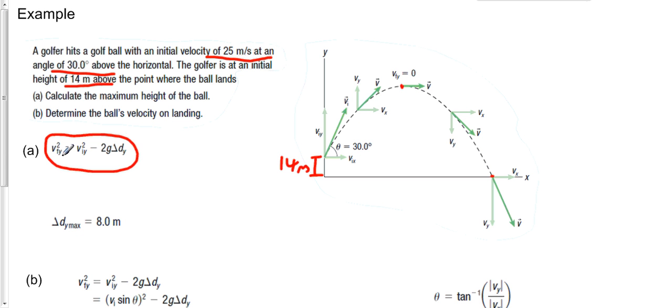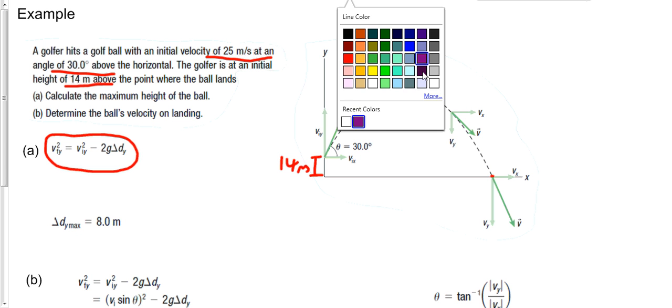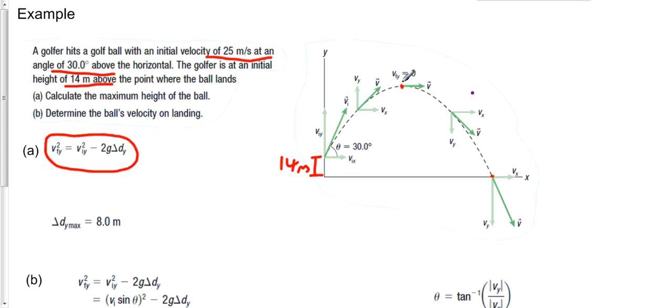So what the heck is VFY? What is that final vertical velocity, or final y velocity? And again, one more time, we're looking for the point where the ball is at its maximum height, which means this point right here. And the key point for this problem is that at this point, the vertical velocity is 0. So we sub in 0 for this velocity. We rearrange our equation, plug in a couple numbers, and I'm going to leave that to you, but hopefully come up with a maximum height of 8 meters.